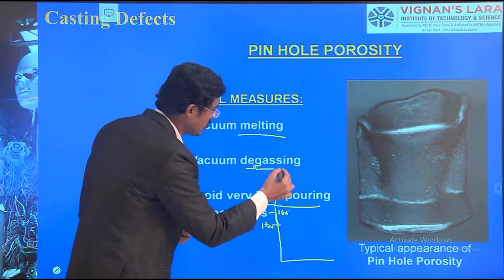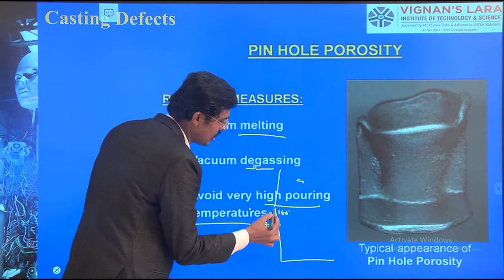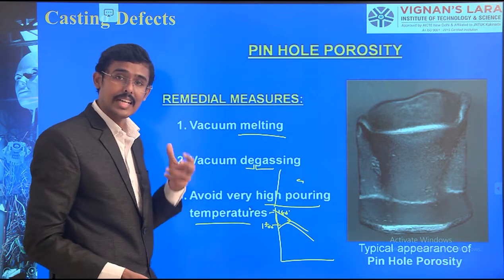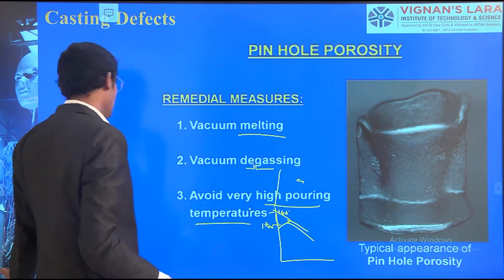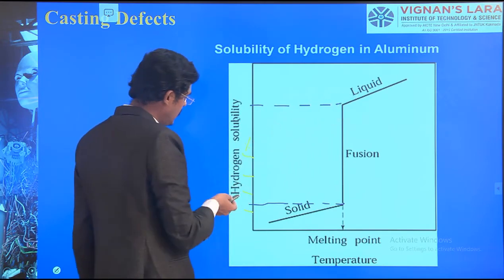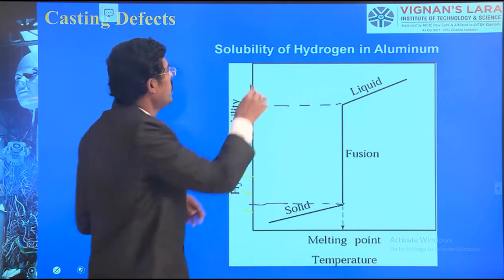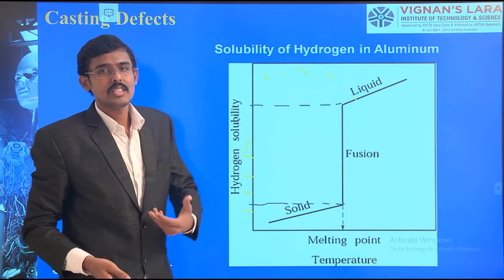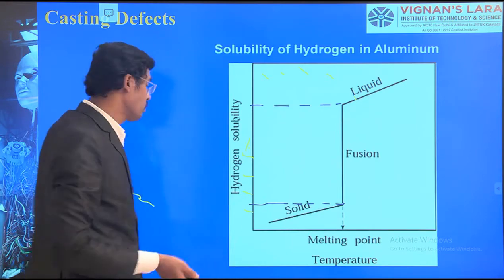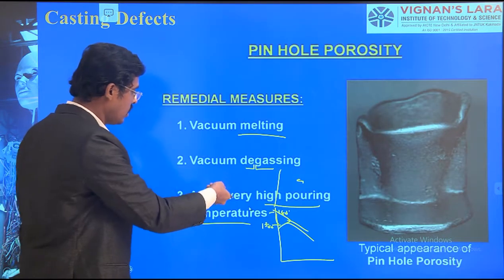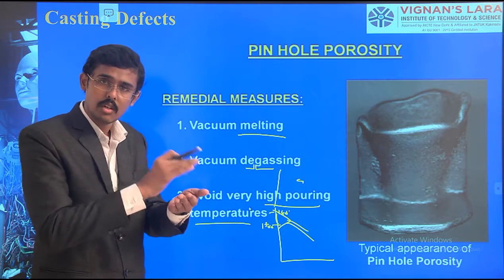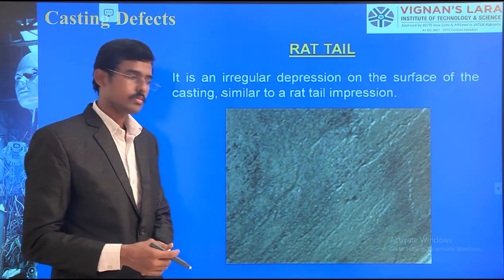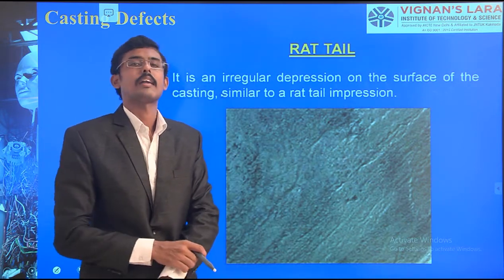I am heating up to here, instead of the carbon steel point here. What happens? It absorbs hydrogen, because at high temperature the liquid's hydrogen solubility is high. Then it keeps absorbing from the atmosphere, and hydrogen in the steel keeps increasing. This increase causes pinhole defects. So the high heating temperature, or pouring temperature, is to be reduced. 100 degrees is enough.